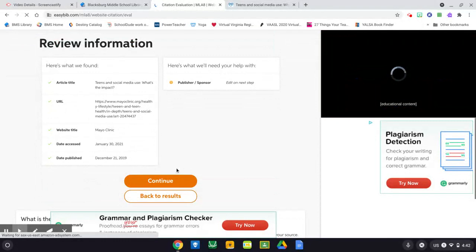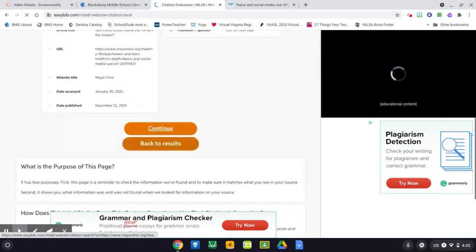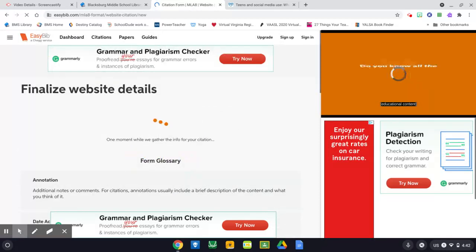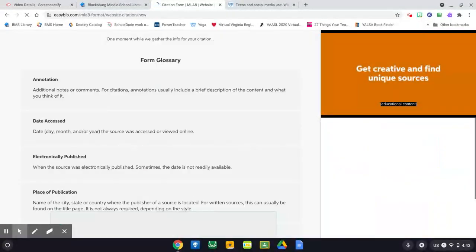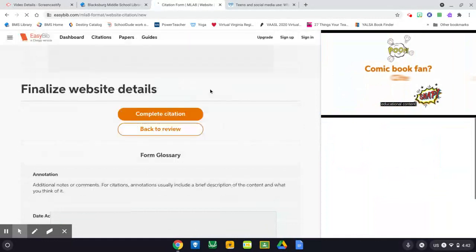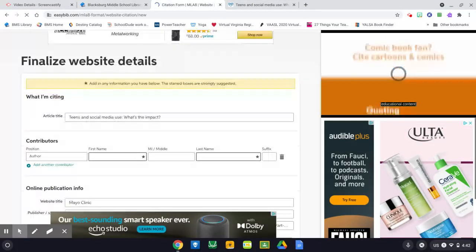Okay, so as we click through and continue, it's going to ask us, oh, I don't think it loaded yet. We're just waiting for it to come up here. All right, and let's see where it wants us to put that information. Okay, it's got all of this information here.